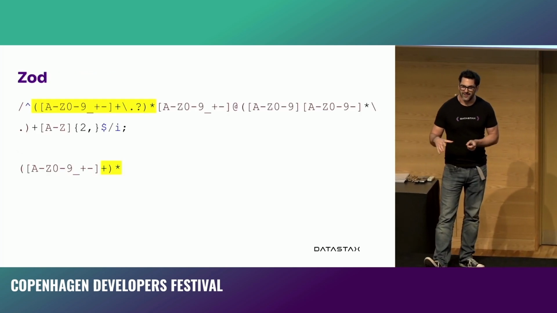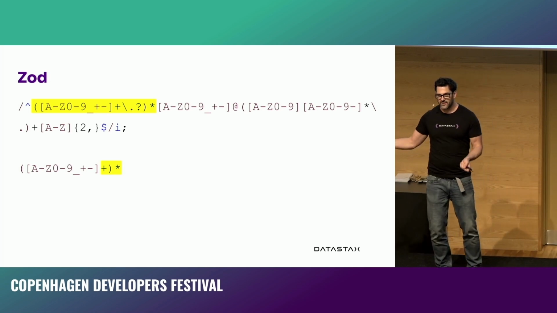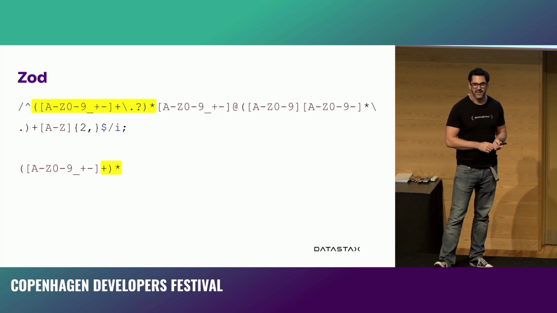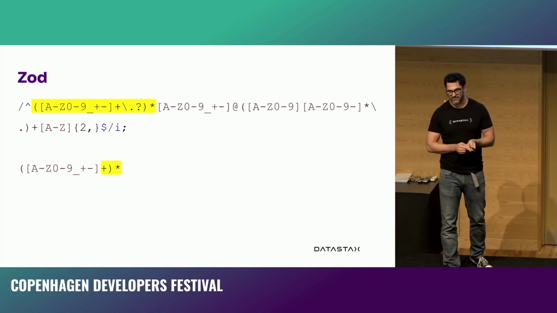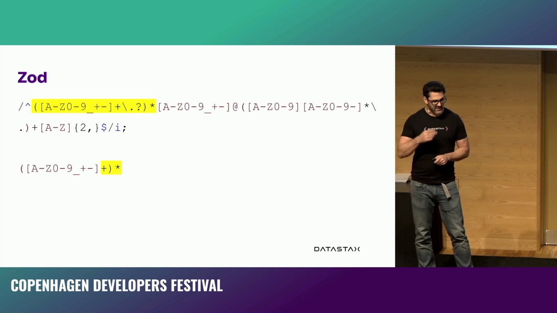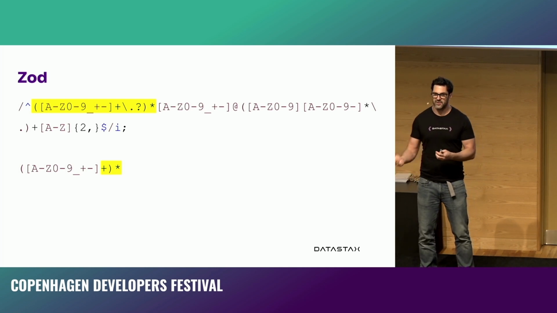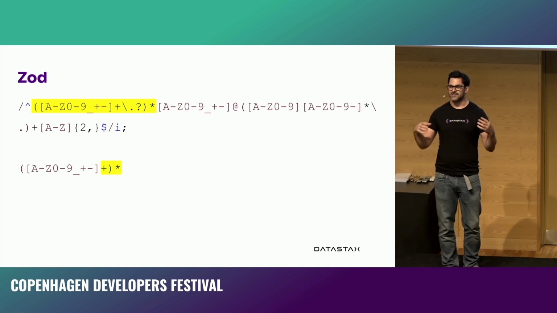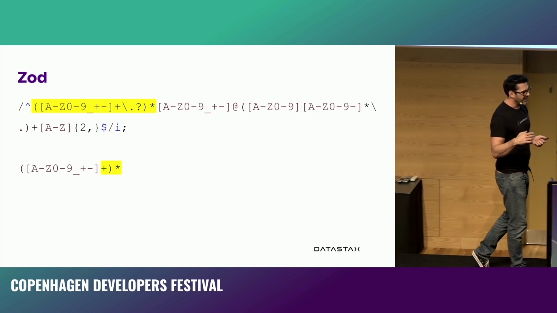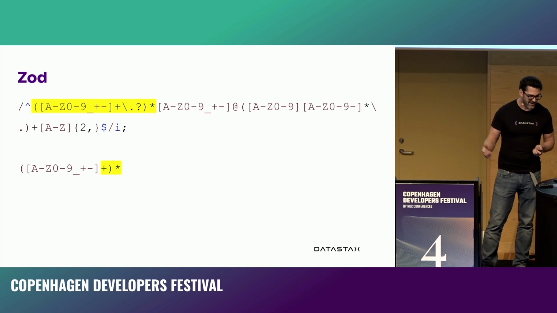The other regular expression email checker was Zod. Any fans of Zod in the house for runtime? So Zod provides runtime types for JavaScript. It is the runtime equivalent of TypeScript, and tries to make sure that you have types. But it goes beyond basic primitive types, beyond just string. You can actually test to say that something is a type of email. And at the top here was the Zod regular expression for is this an email?